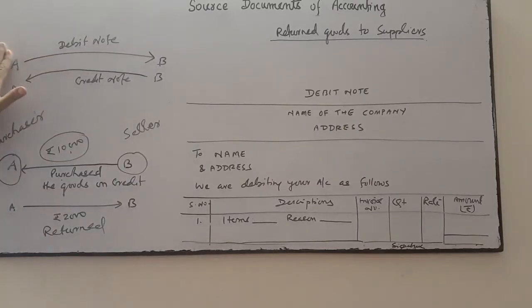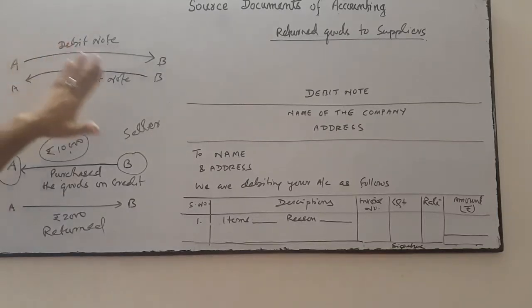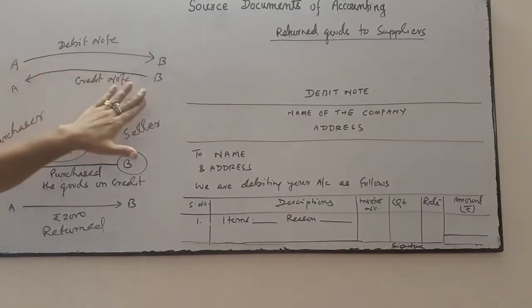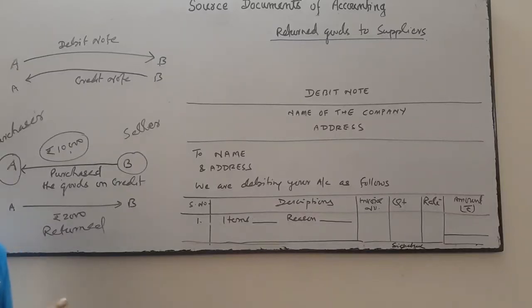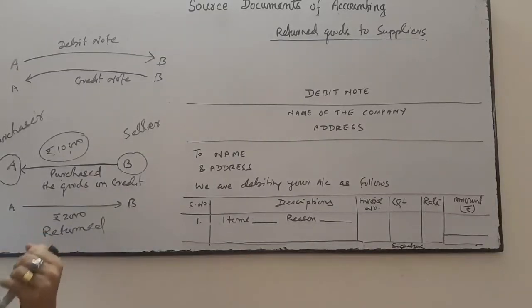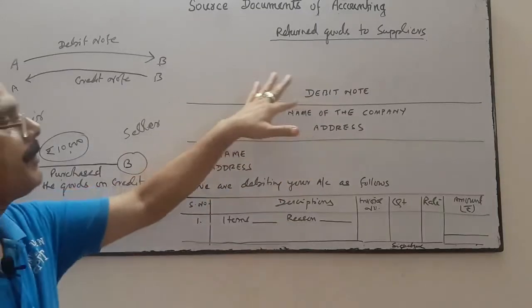Through the debit note, A is confirming to B that your account is debited in my books of account, and through the credit note, B is confirming to A that your account is credited in my books of account. This is transfer of information from both ends, which is used as evidence because it is in written form. This is the format of a debit note.